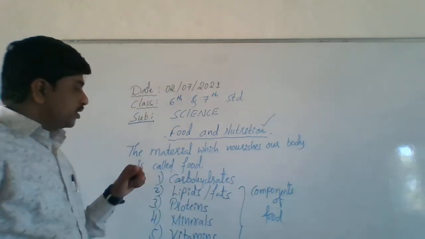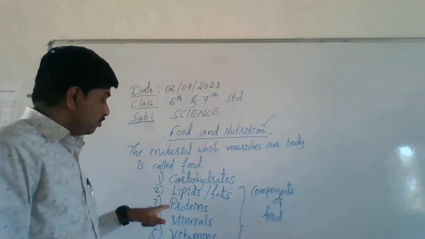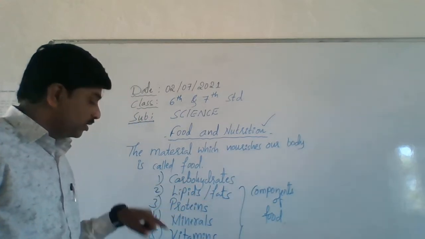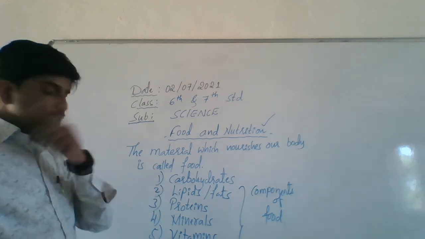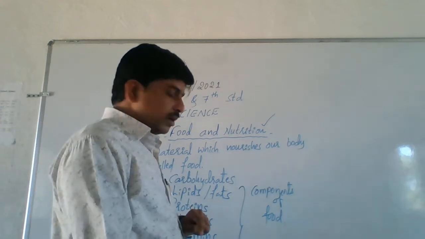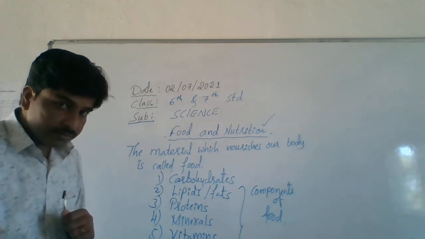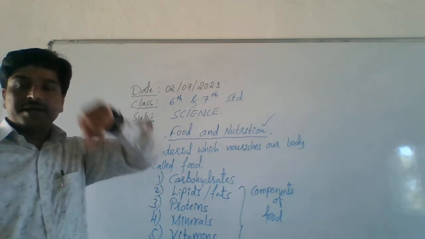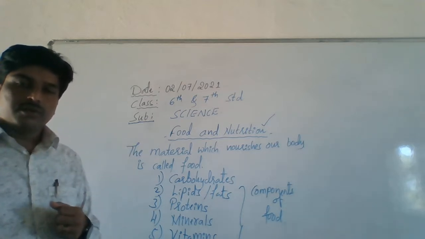So these are the components: carbohydrates, lipids or fats, proteins, minerals, vitamins and fiber. Let us see one by one, students. Already I told you we get the food from plants. In your previous standard, I think you have learned.